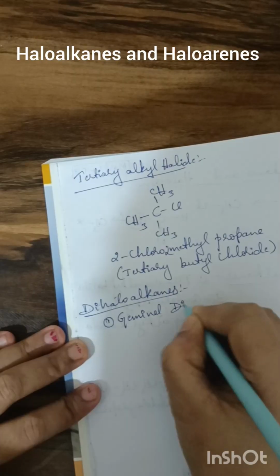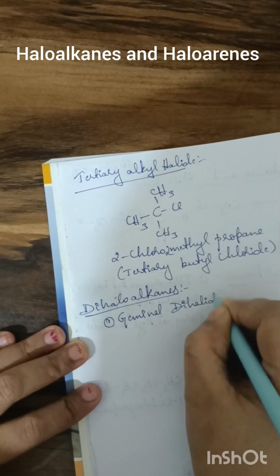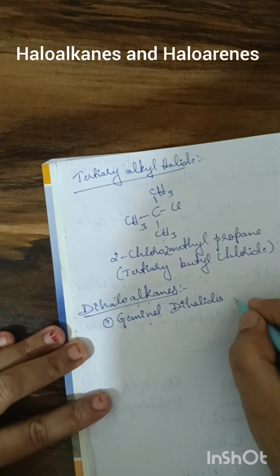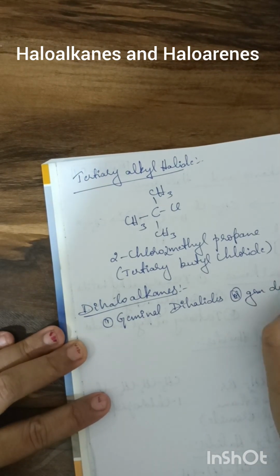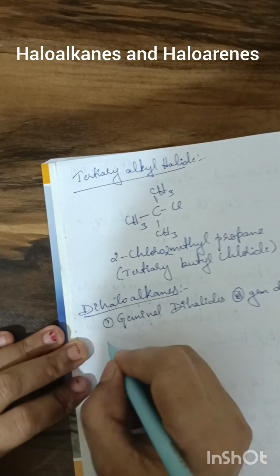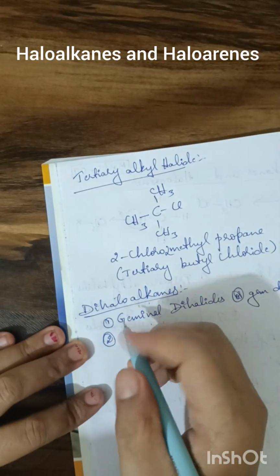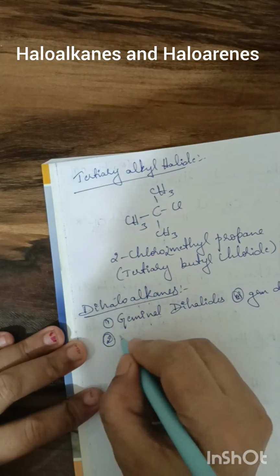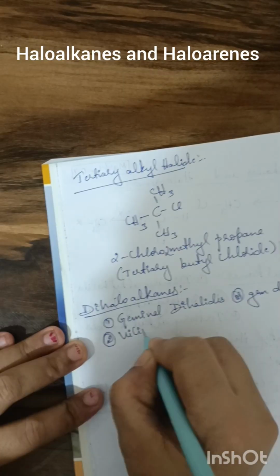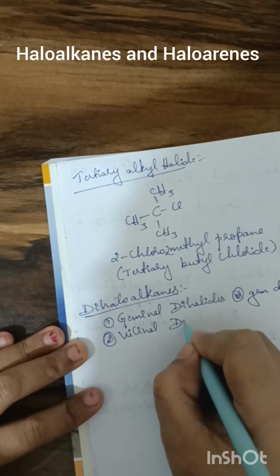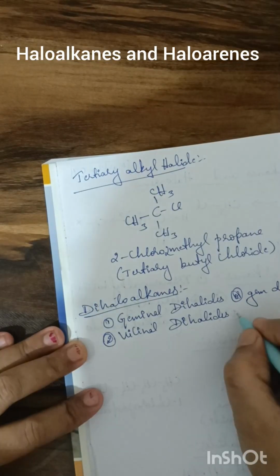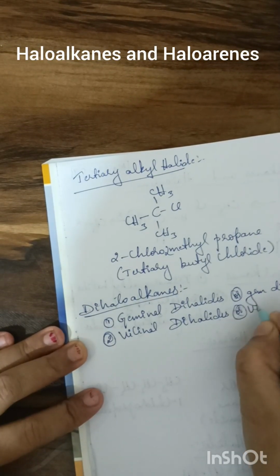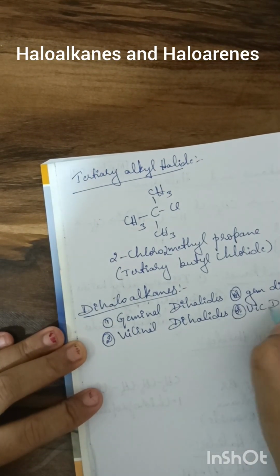The first one is geminal dihalides, or it is also called gem dihalides. And the next one is vicinal dihalides, or vic dihalides.